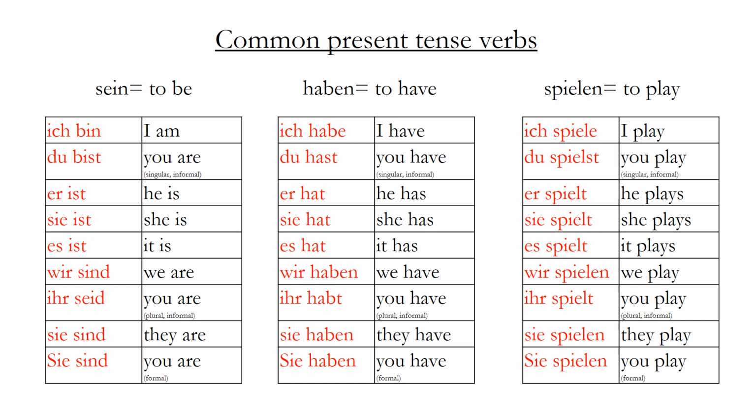On to spielen, the verb to play. Please repeat after me. Ich spiele, du spielst, er spielt, sie spielt, es spielt. Wir spielen, ihr spielt, sie spielen.